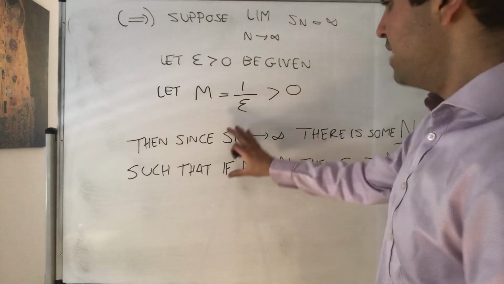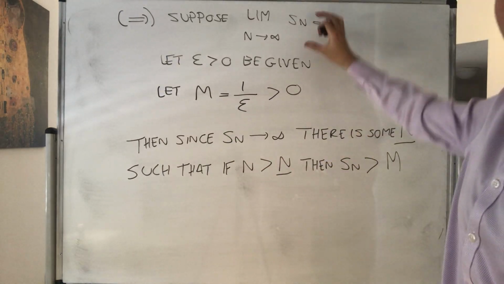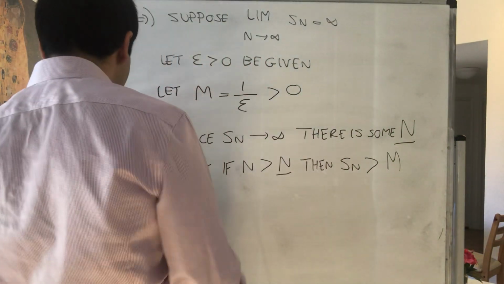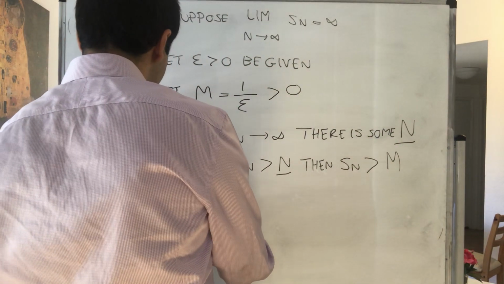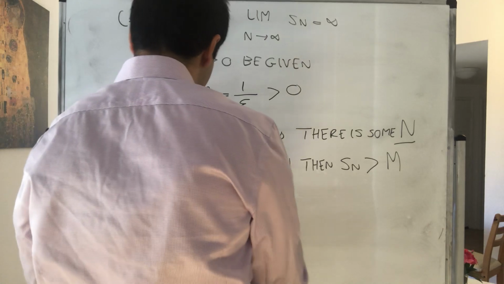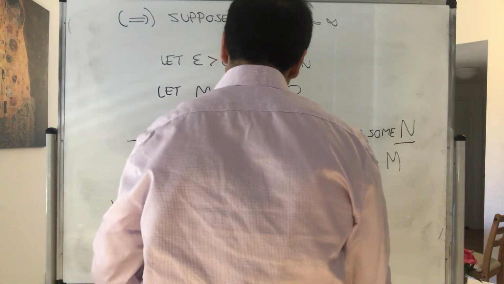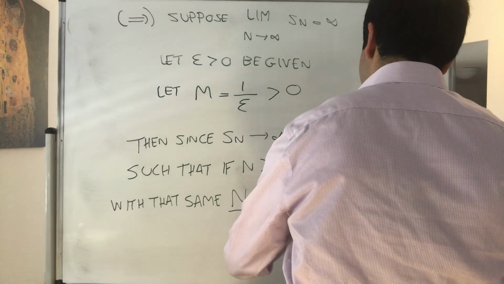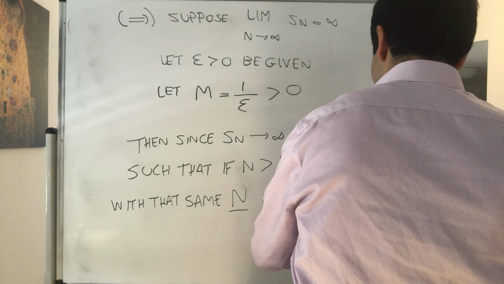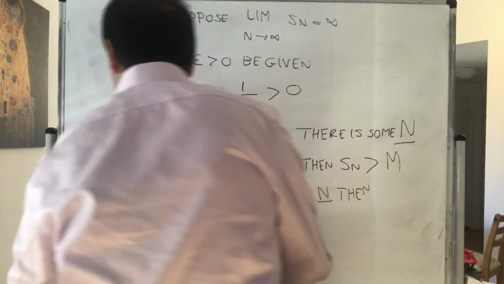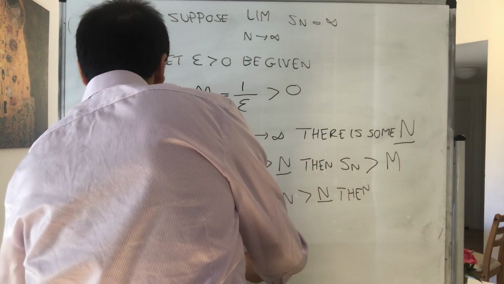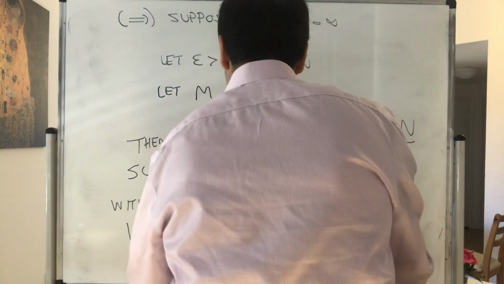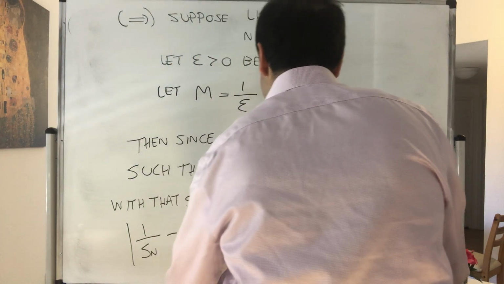Okay. So that's what we know, but what we want to show is 1 over Sn is small. With that same capital N, if n is bigger than capital N, then let's estimate the difference between 1 over Sn and 0. But that's just the absolute value of 1 over Sn.